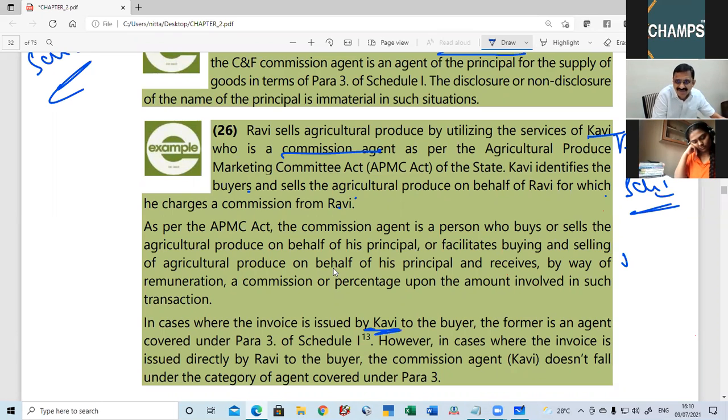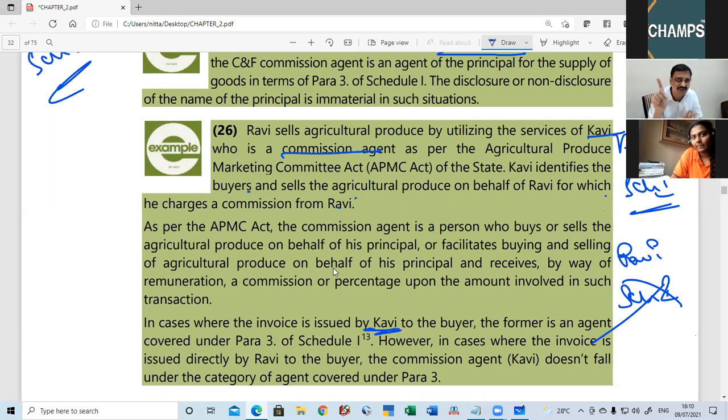Suppose Ravi issues the invoice, Schedule 1 will not come into play. Okay. Who is the agent here? Kavi. If Kavi issues the invoice in his name, Schedule 1 is applicable. If Ravi directly gives the invoice, Schedule 1 won't come. Means there is no transaction or supply between Ravi and Kavi.